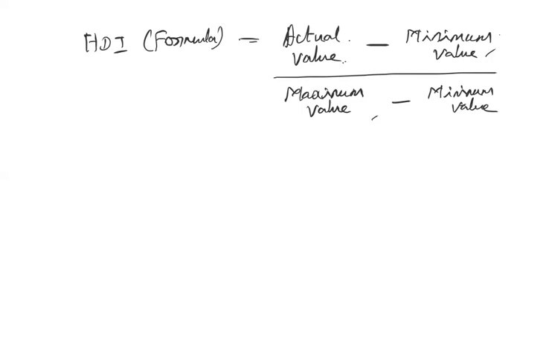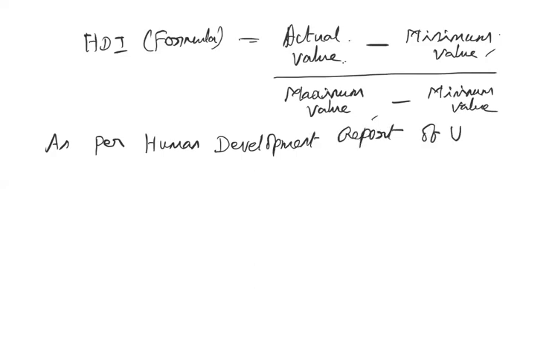Then what is the minimum value? We know. What is the maximum value? You know, and based on that, you will arrive at a figure. Based on this figure, countries are categorized as falling under the high human development index or low human development index, etc. There is some range prescribed by the United Nations. As per the recent Human Development Report released by the United Nations Development Program in 2014, it includes 4 categories.